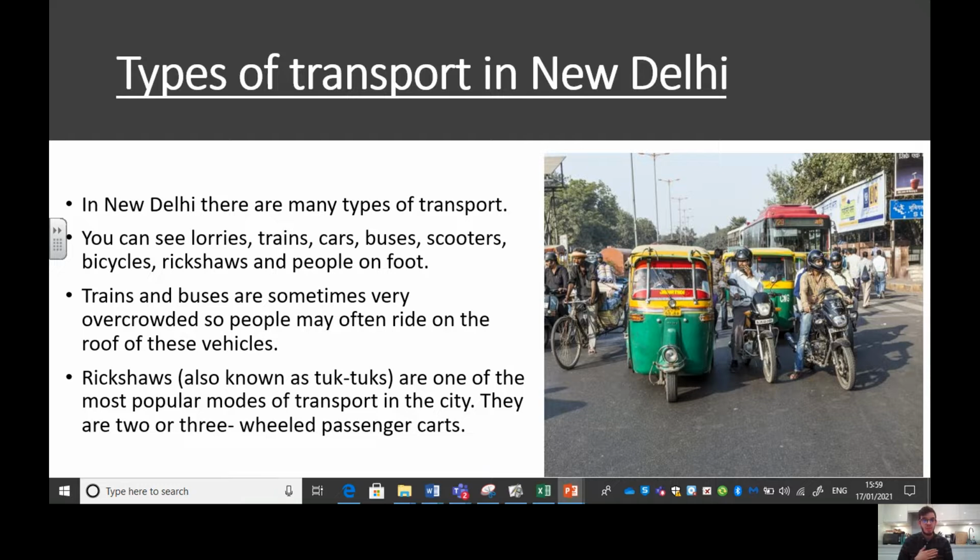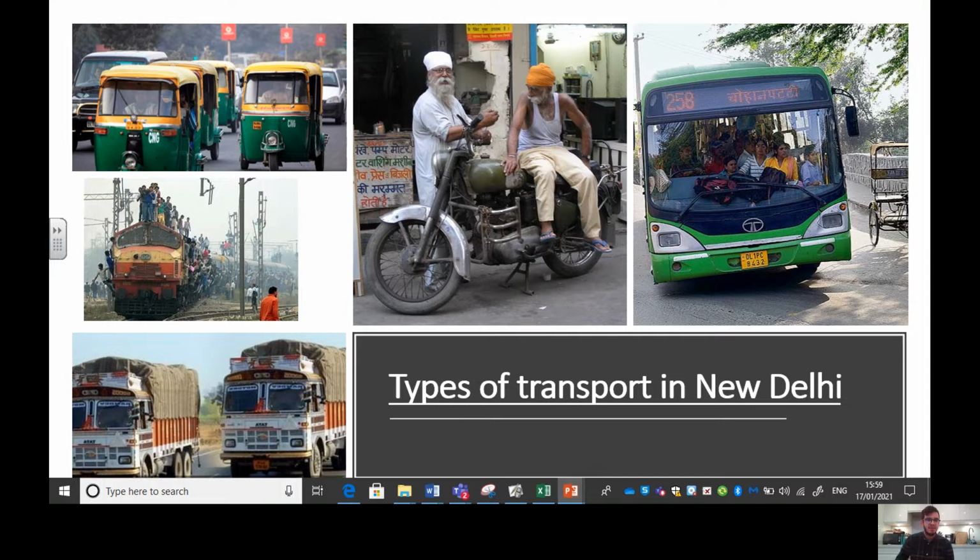So there are, one more time, lorries, trains, cars, buses, scooters, bicycles, rickshaws, and sometimes obviously you see lots of people walking on foot. And we can see some here, all the different types of transport. And you can see here a very overcrowded train. Okay, the trains go very, very slowly.